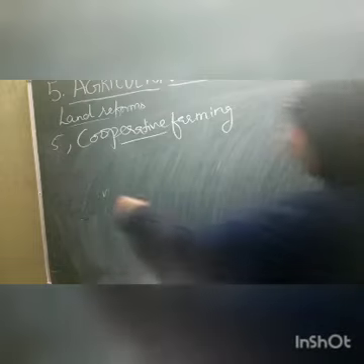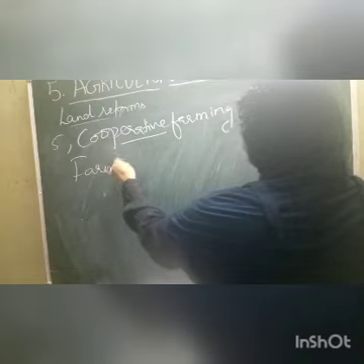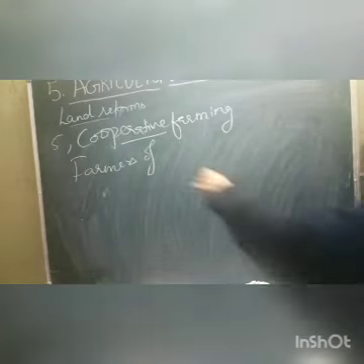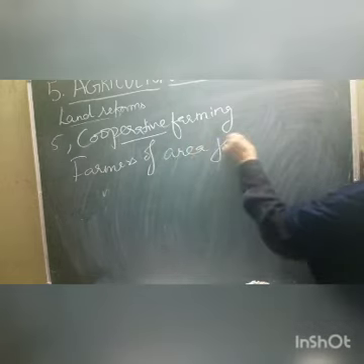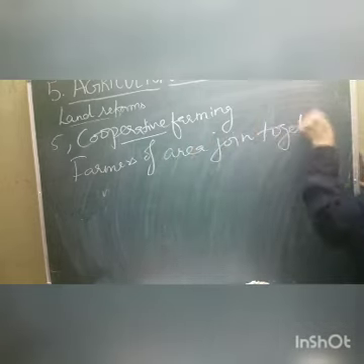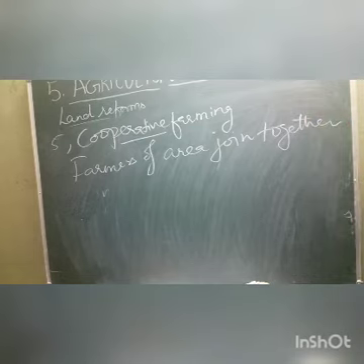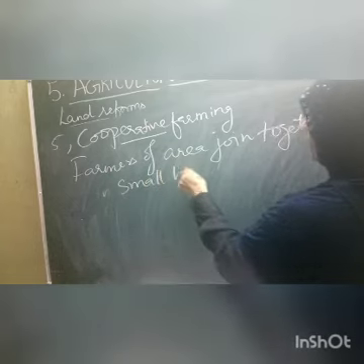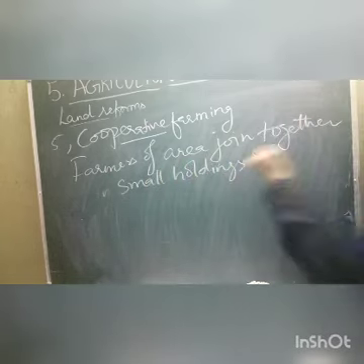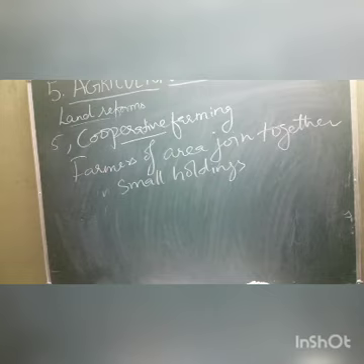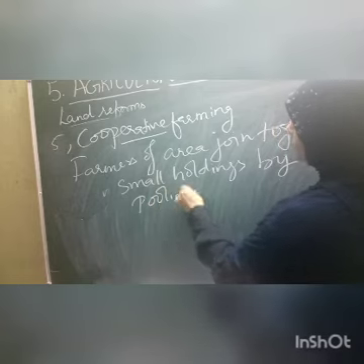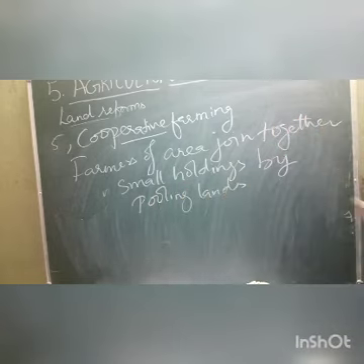It means that farmers of a particular area join together all their small holdings. They join their small holdings by pooling lands, called cooperative farming.